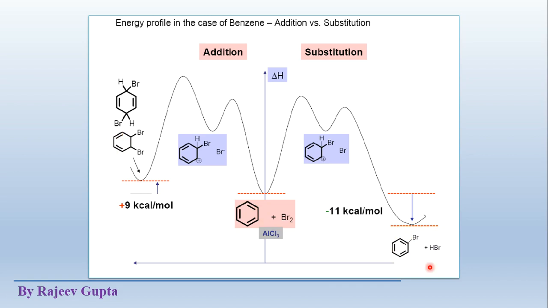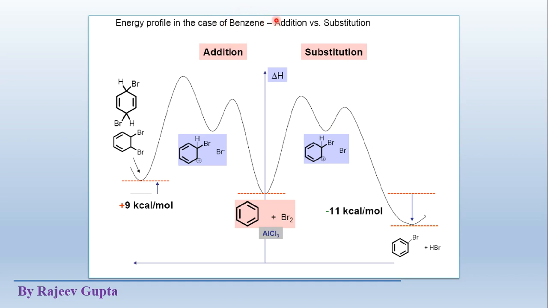So this product formation is favorable because it has very low energy compared to this di-additive product. So this mono substituted product is more stable. So substitution reaction is more favorable in case of aromatics.